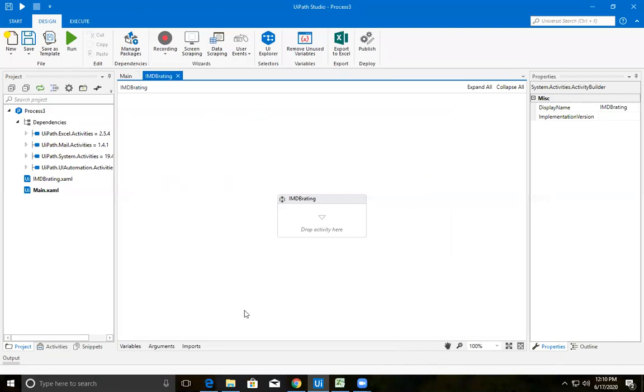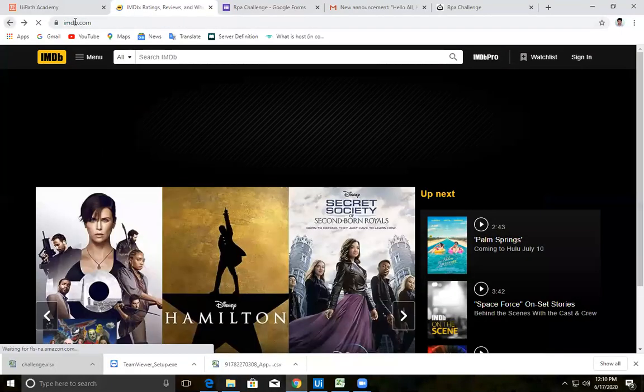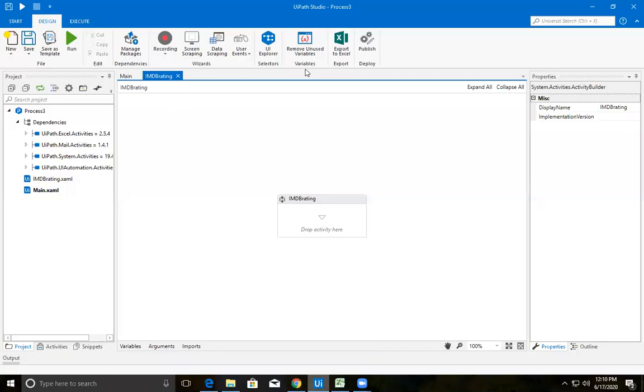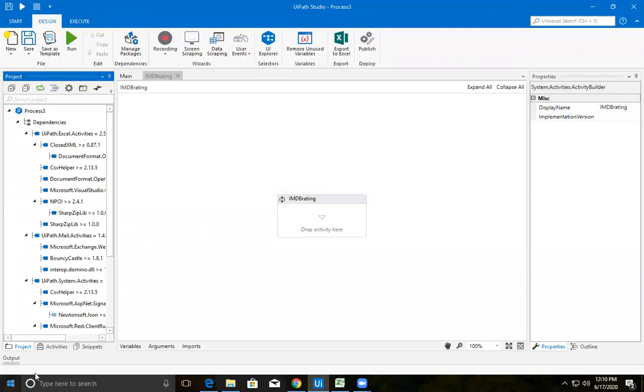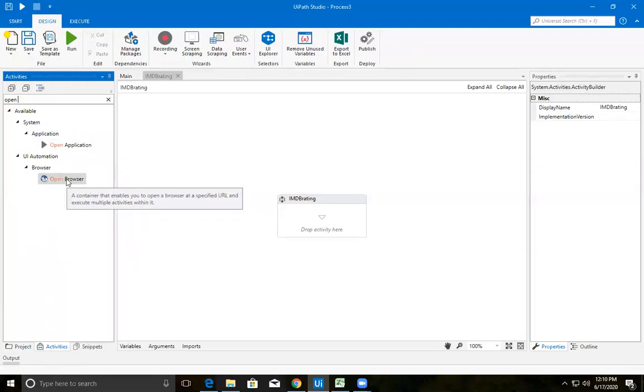Now what I want to do is open a URL called imdb.com. In order to open imdb.com, I need a browser to be opened. For that, we have something called the open browser activity. So go to your activities tab, go to open, and you will find open application and open browser.